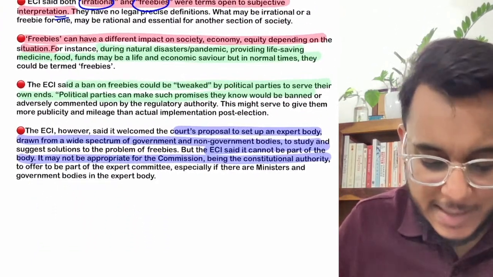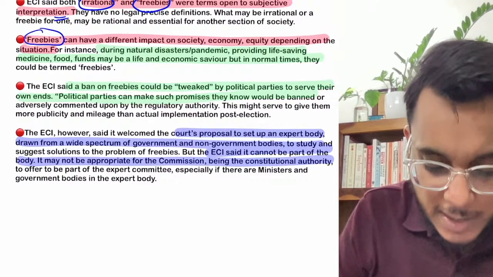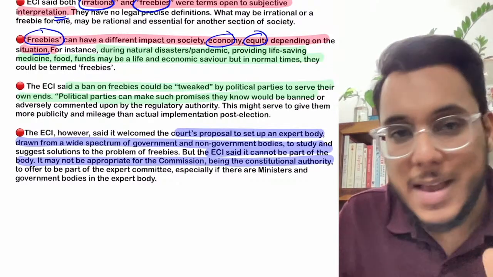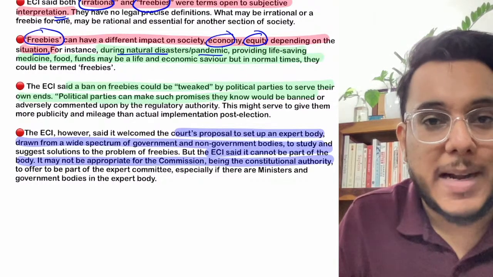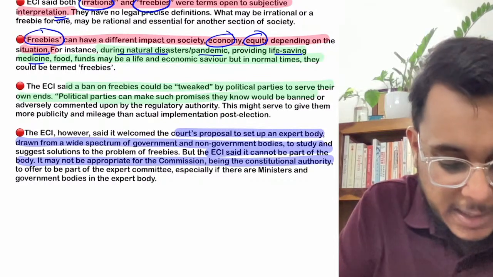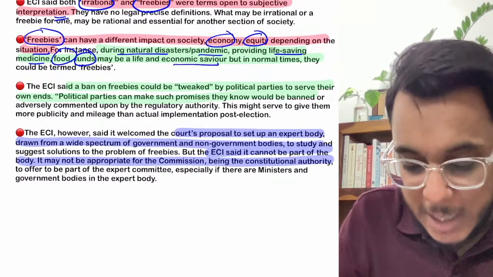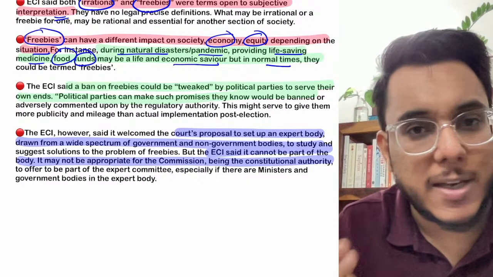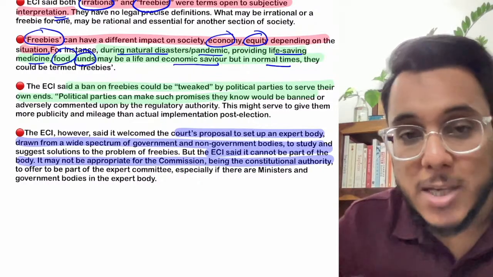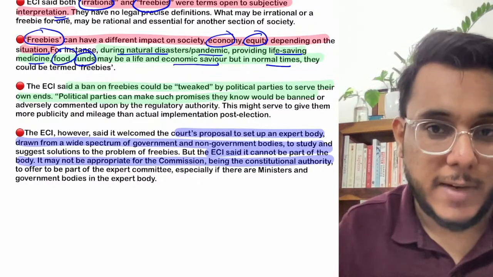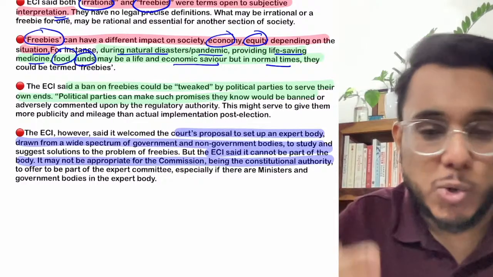Now, what has been said is that sometimes freebies are actually very important also. They can have different impacts on society, economy, equity, depending on the situation. The Election Commission of India has pointed out that during natural disasters, during a pandemic, providing life-saving medicines, providing food to the people, providing money to the people could be an economic savior. In normal times, providing free food or free medicine might not make sense, but in times of pandemic, these freebies are actually a lifesaver for the people. So everything cannot be called an irrational freebie. There is a lot of subjectivity about what is an irrational freebie and what is an important social justice entitlement.